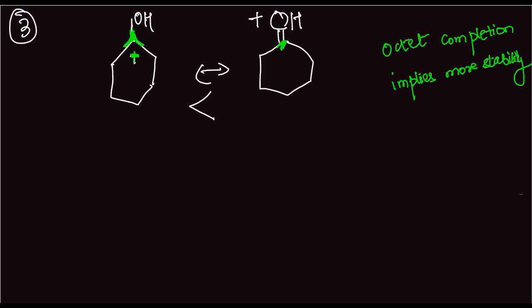Okay. Now, the fourth and the last point of this stability portion is resonating structures having charge separation will be relatively stable if the charges are far apart.